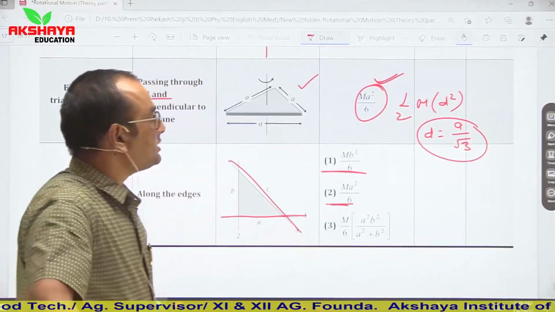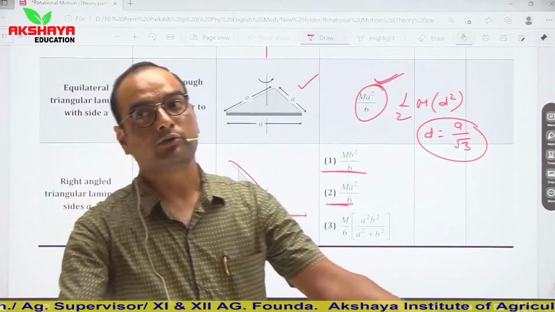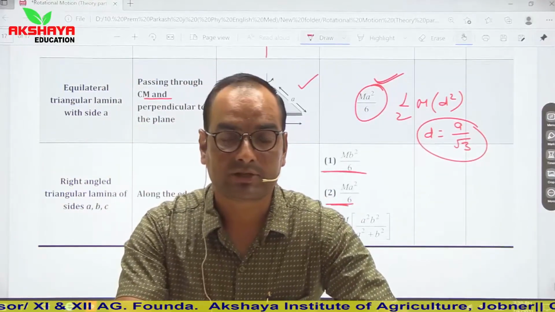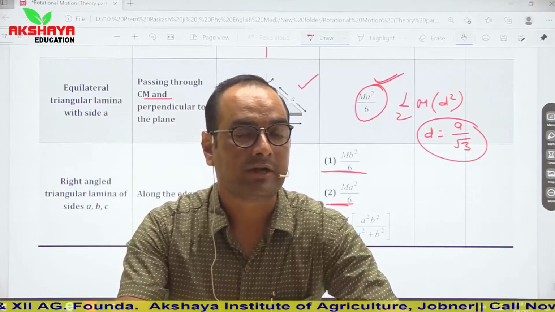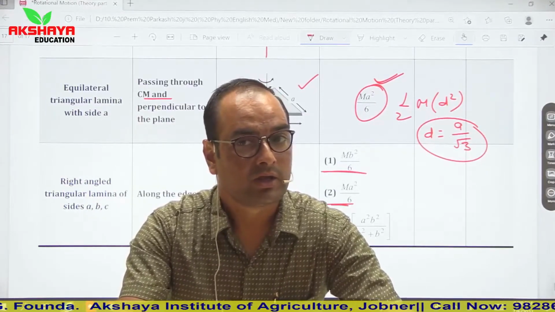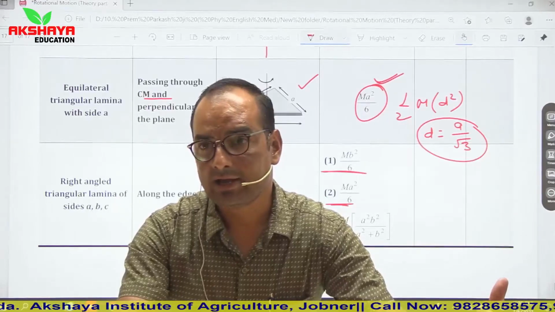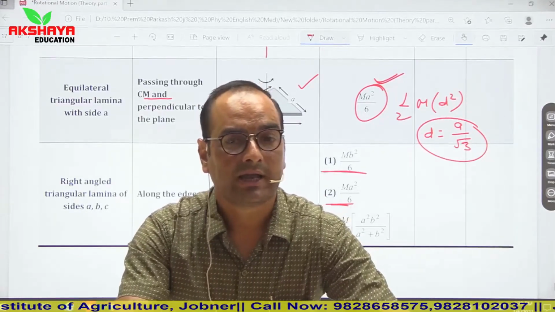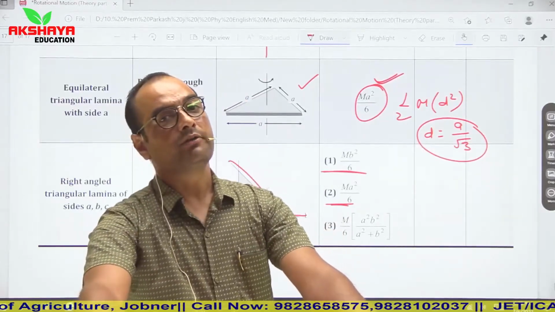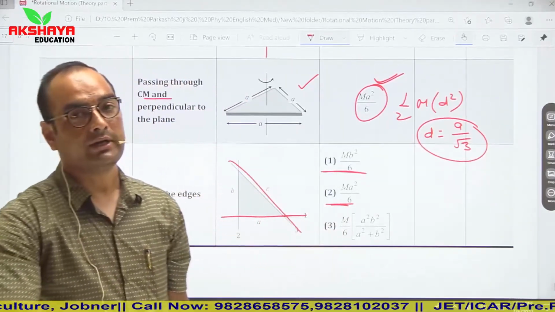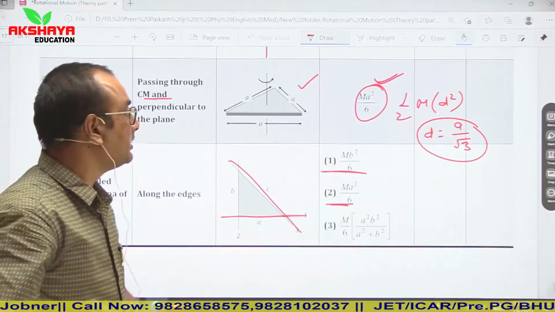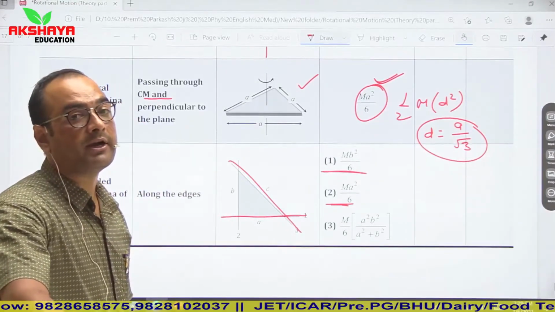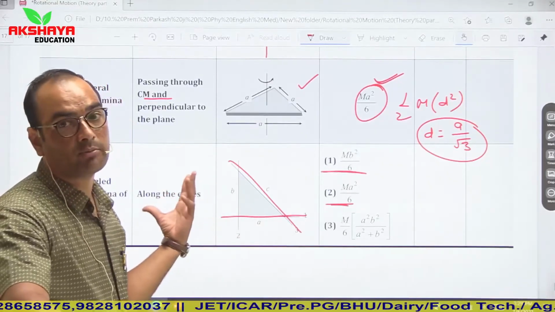So this is it from today's lecture. In today's lecture, we discussed rotational motion. What is the general concept of rotational motion? We discussed different parameters related to rotational motion, and then the important topic of moment of inertia and calculation of moment of inertia for different shaped bodies. In the next lecture, we will talk about how to calculate questions and the types of different questions which are asked in your competitive exams.